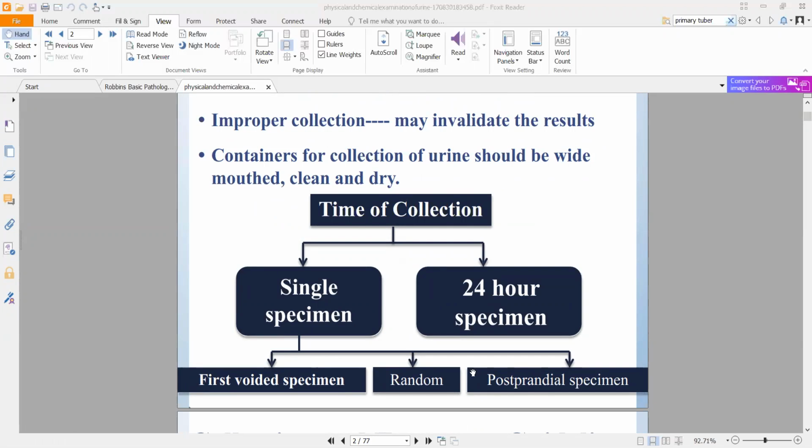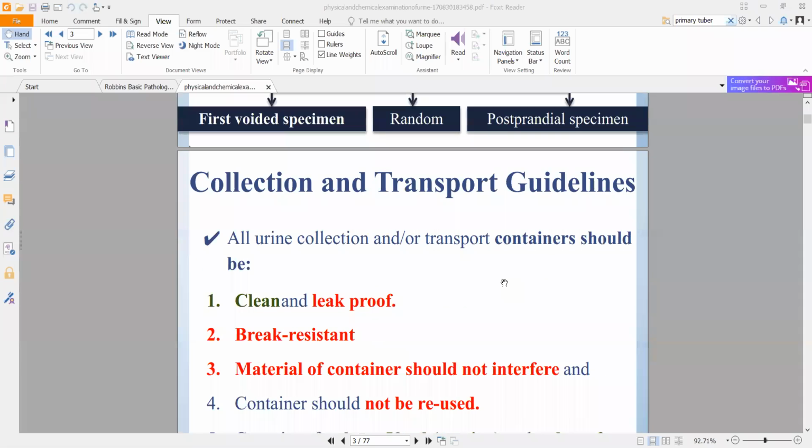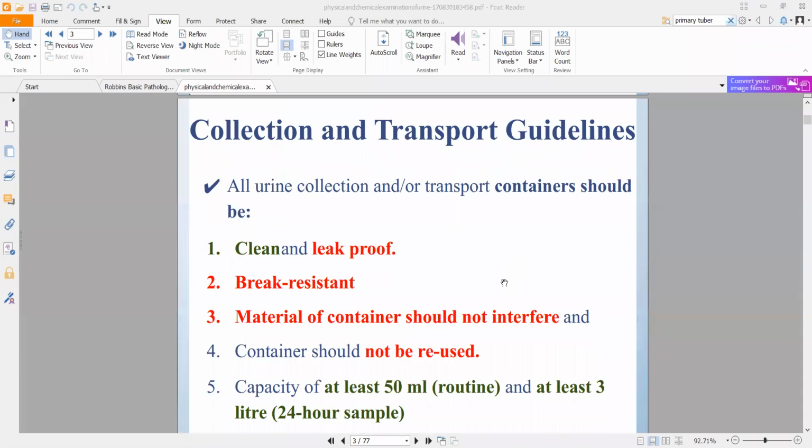Now there is something called a 24-hour specimen, where you take small samples over the whole day. Ideally this patient has already been hospitalized, and you are collecting from their urine collection bag a little bit every time, let's say once in 2 hours, so that you get basically 12 samples, and that is a 24-hour specimen. Right. Now coming to collection and guidelines, this is kind of important.